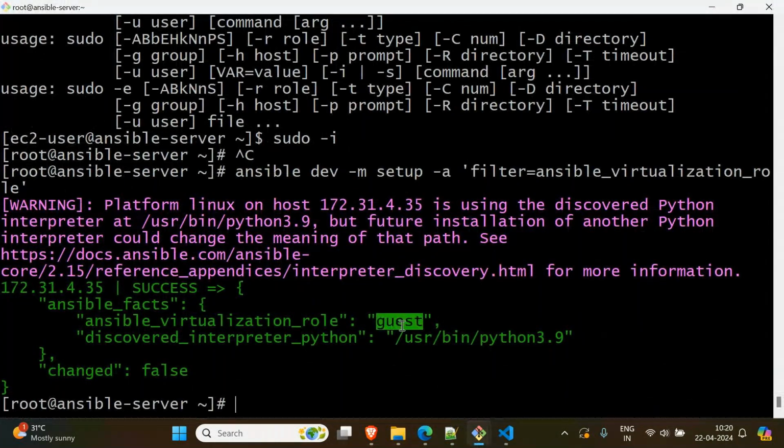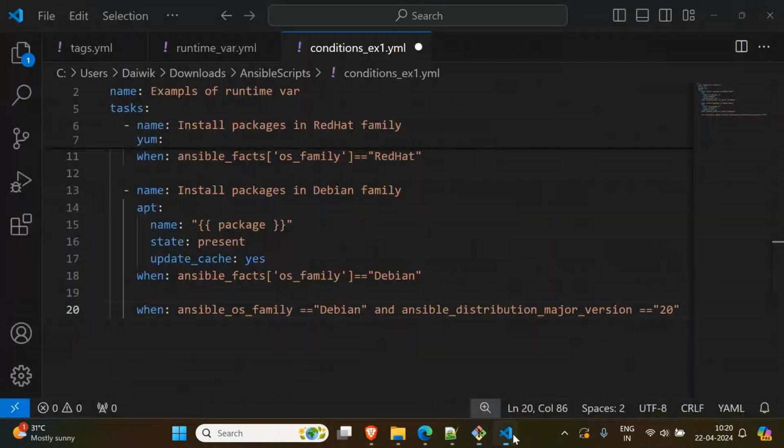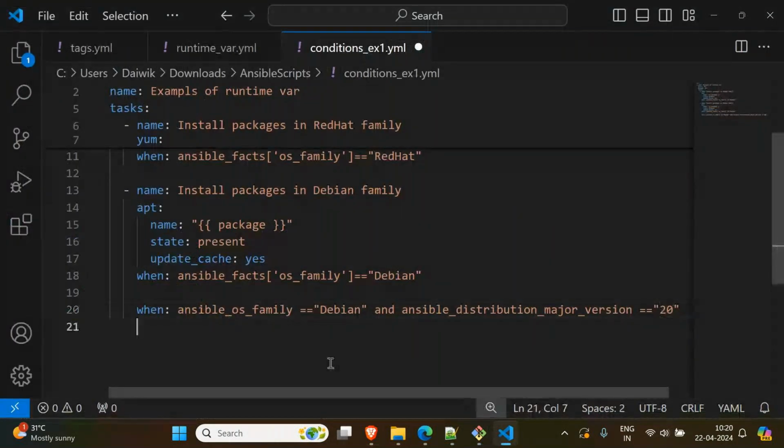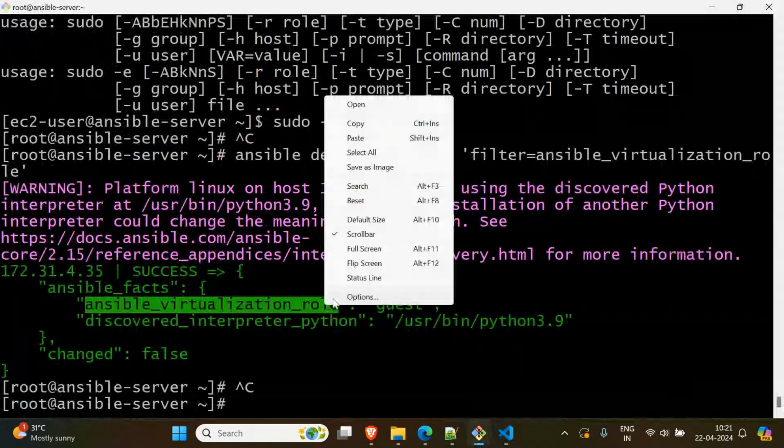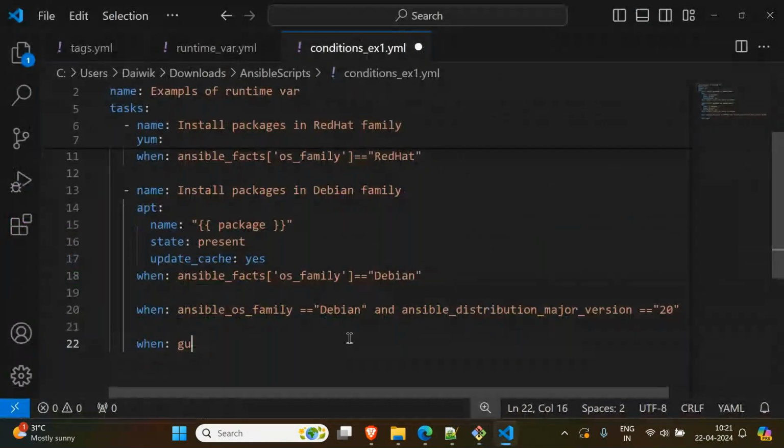So guest is a value, which means in your code you can use something like when, colon. This is a variable name, and this variable name you can directly copy and use.